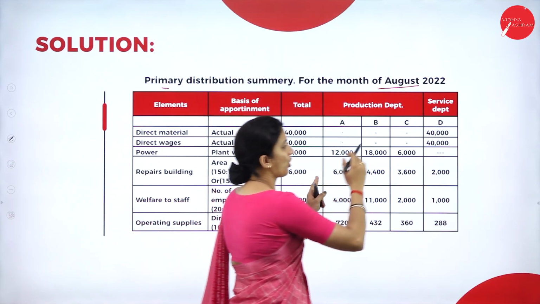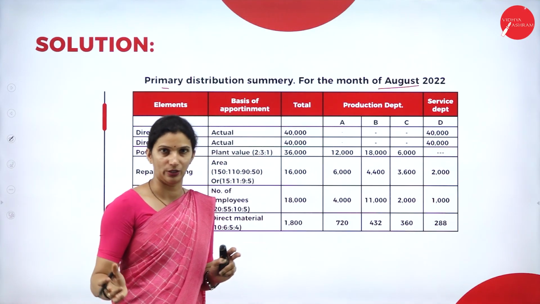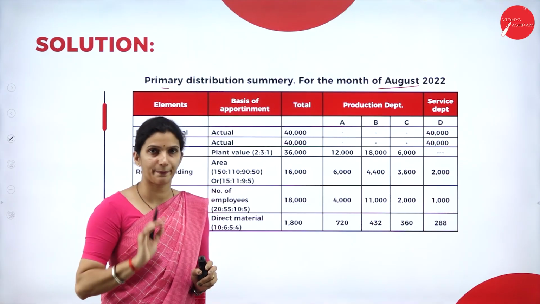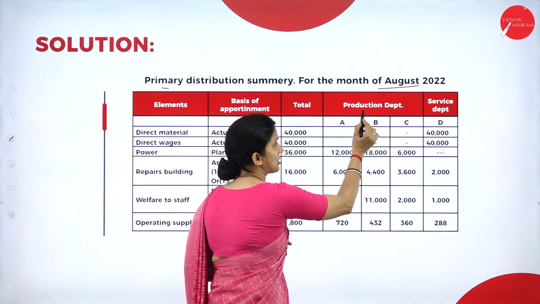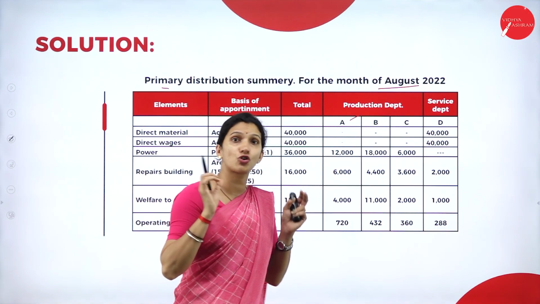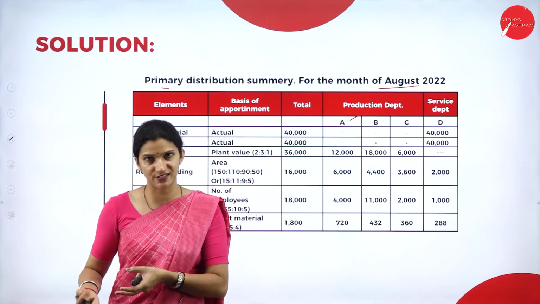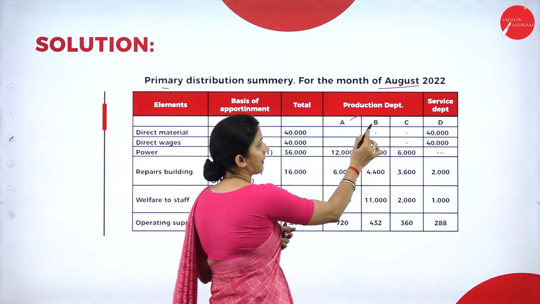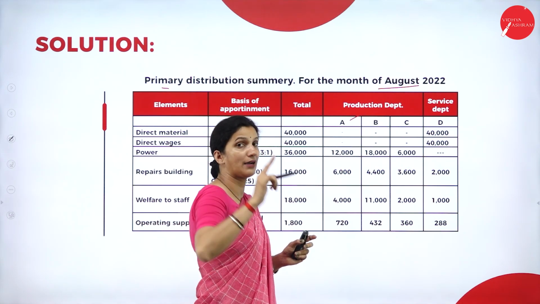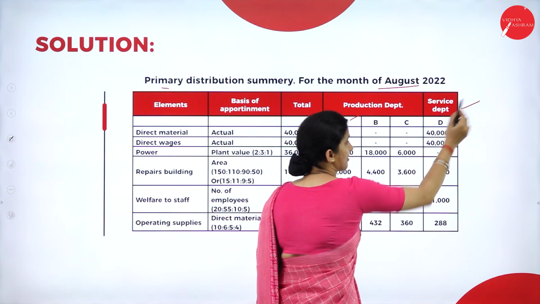Then we need to draw the department-wise columns. Here we have 4 departments, A, B, C, which are production departments. We have to show clearly which are the production departments and which is the service department. So A, B, C are production departments and we have D, which is the service department.